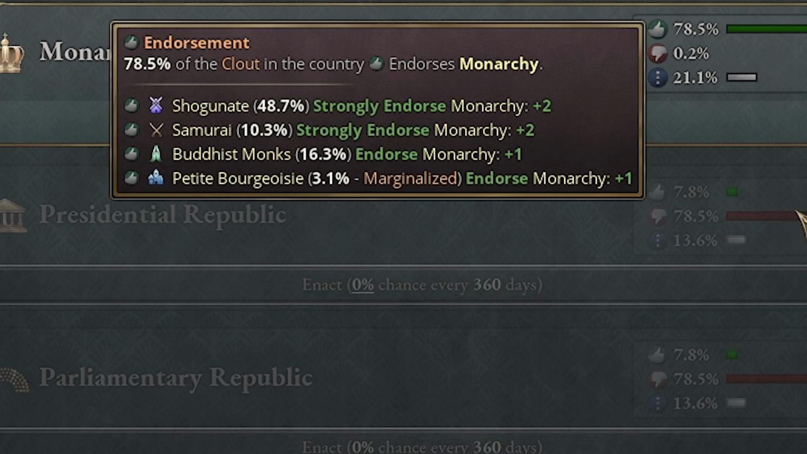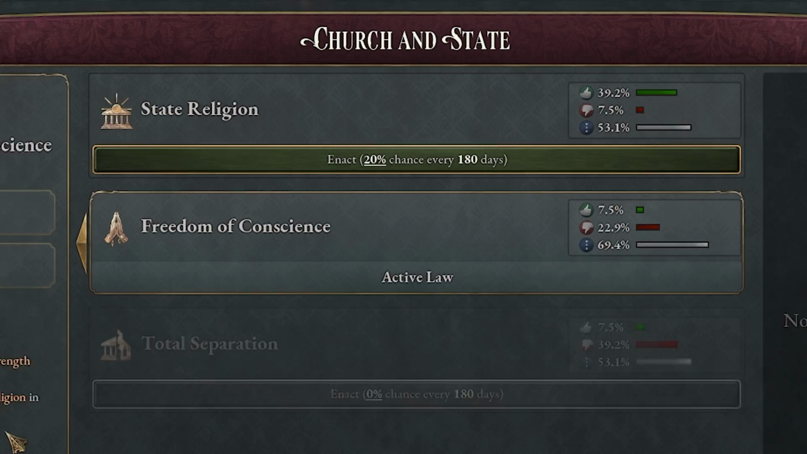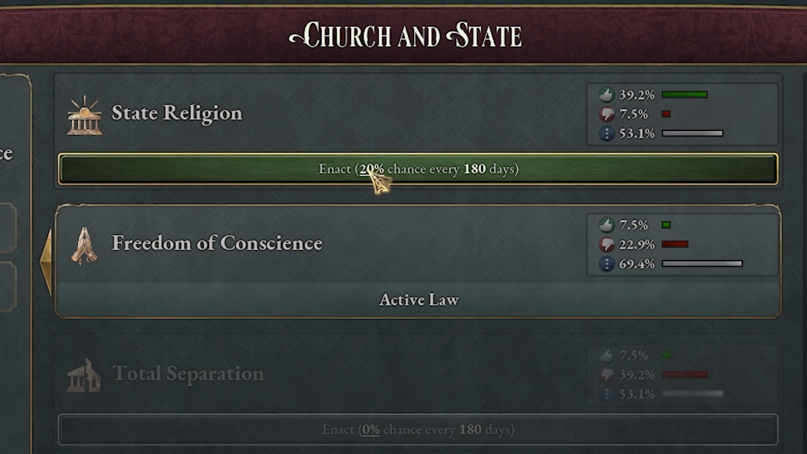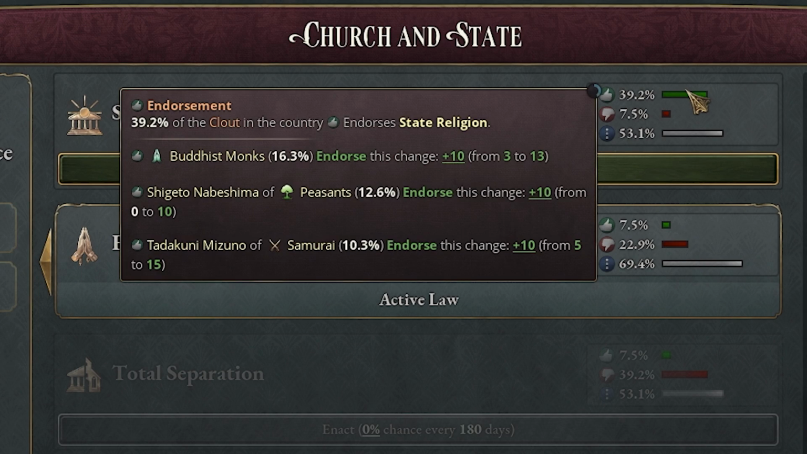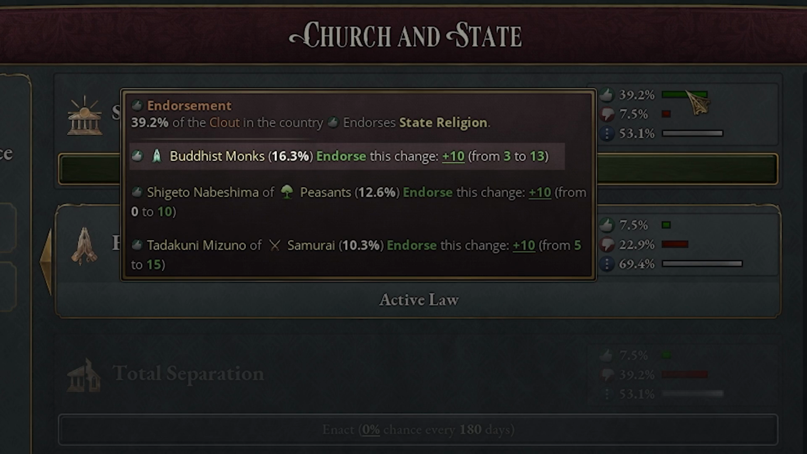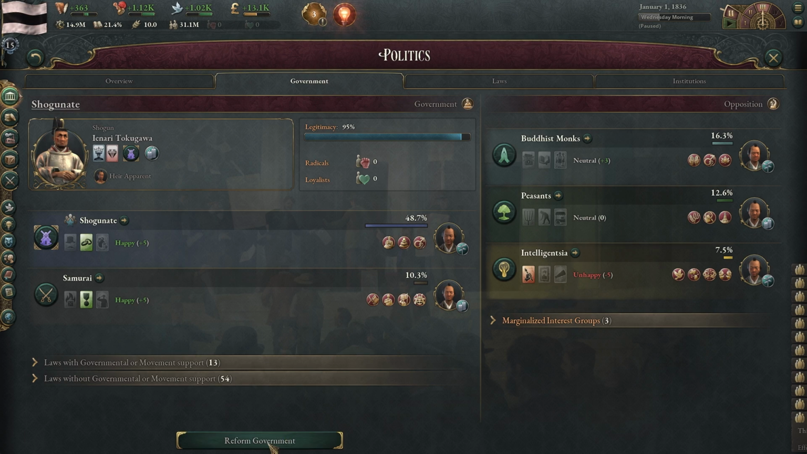start passing these laws. In our example, my game plan is to take a look at the freedom of conscience, and we're going to want to go to state religion. We have a 20% chance because we have the samurai in there. That's a 10%, and our leader currently gives us a 10% as well, which is great. But we could look at the green bar and see the Buddhist monks would also give us a 16% chance. Let's go back to our government. Let's do a quick government reform.